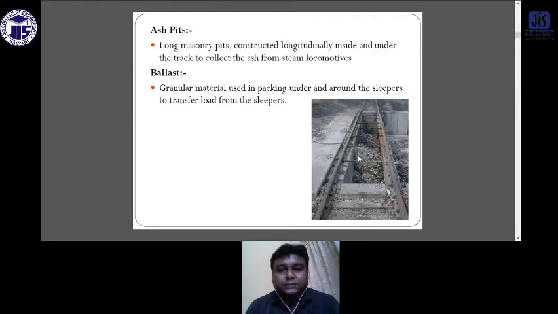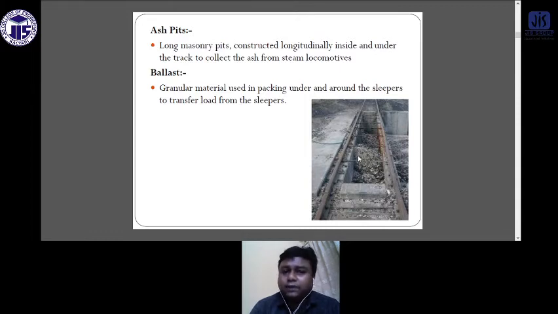What is an ash pit? An ash pit is a long masonry pit constructed longitudinally inside and under the track to collect the ash from steam locomotives. Actually, these ash pits were used a long time back when there were steam locomotives, or locomotives operated using coal. At that time they used an ash pit under the tracks so that they could collect the ashes from the steam locomotive.